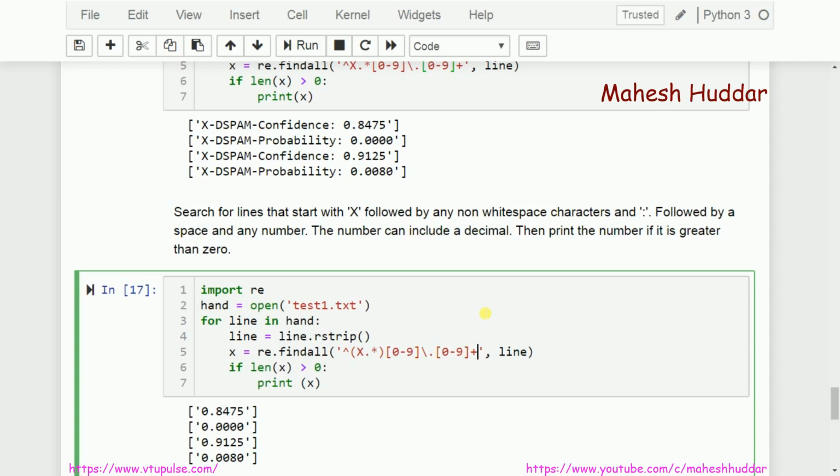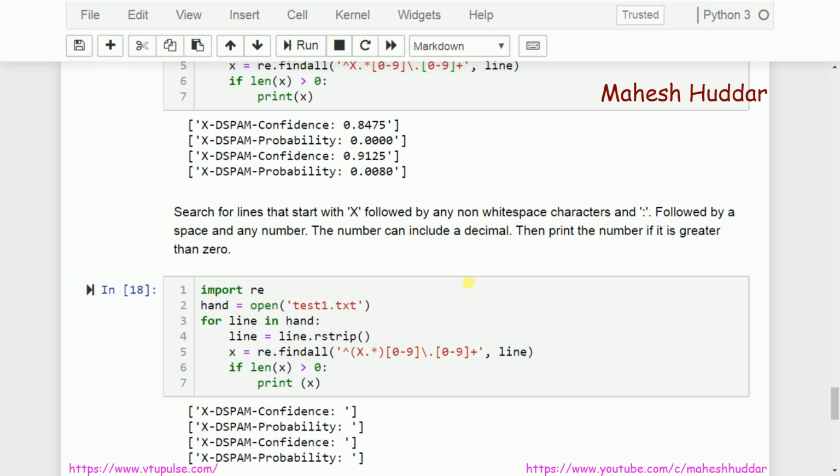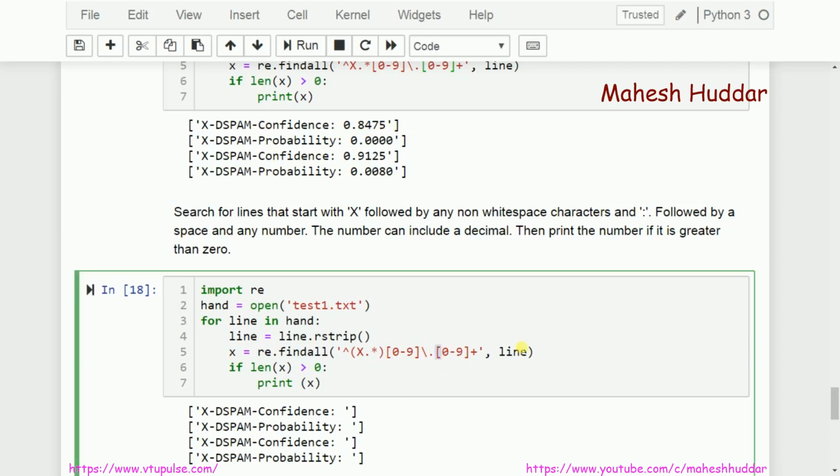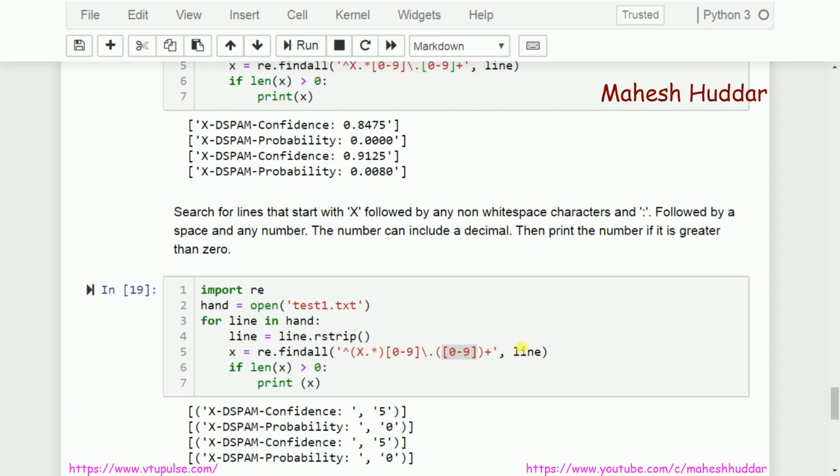If I put parenthesis here, definitely I will get the first part of the string. It will match with the entire thing, but I will get only the first part. I am not interested in the second part. It may happen that I want the first part, or I want whatever is there after the dot. Where I matched it, I need to put it here. So I will get an output something like this. This is how it actually works.